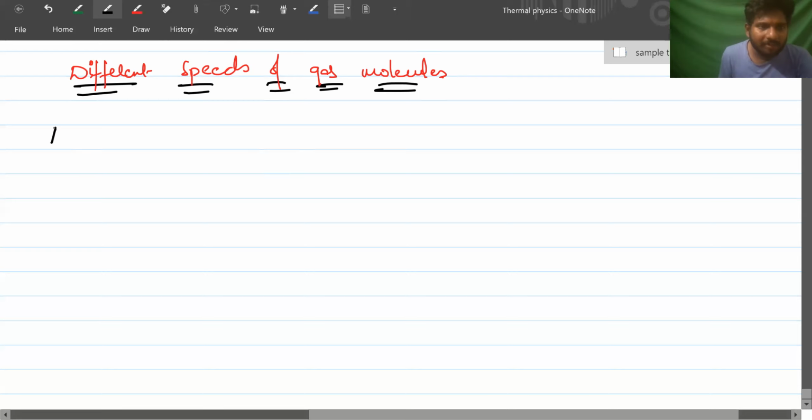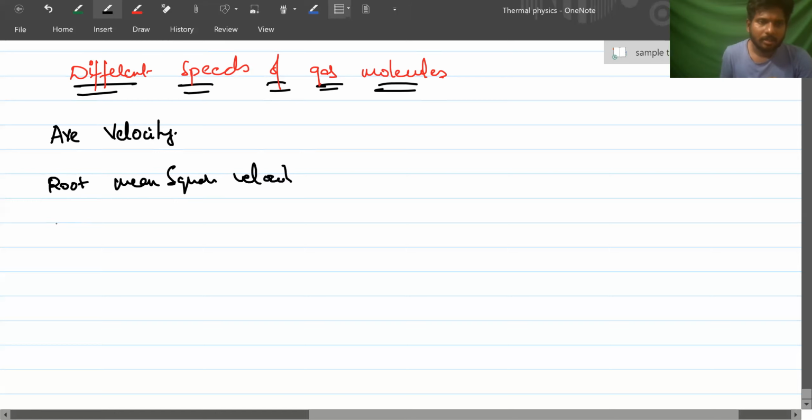One of them is average velocity. The other is root mean square velocity. Another is most probable speed.